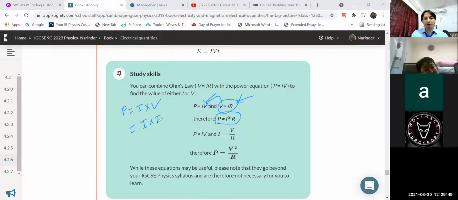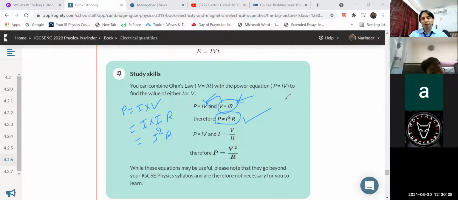So write I here multiplied by R. So I into I, that will be I square. So I square into R, you have this equation. So power is also equal to I square into R. Power consumed, power dissipated in an electric circuit when a current is flowing. So P is equal to I square into R.